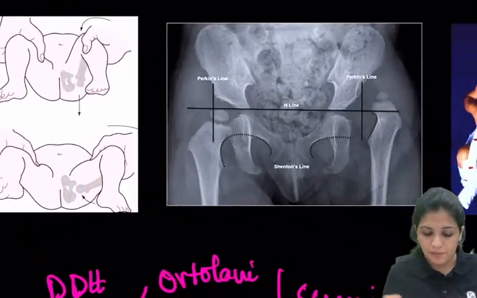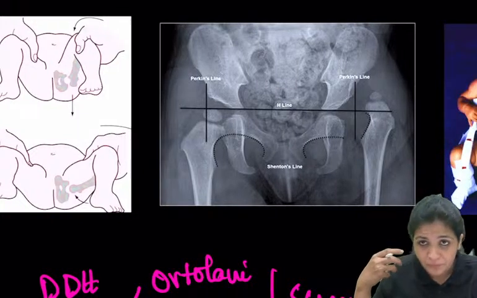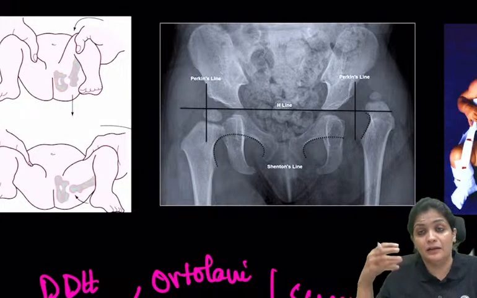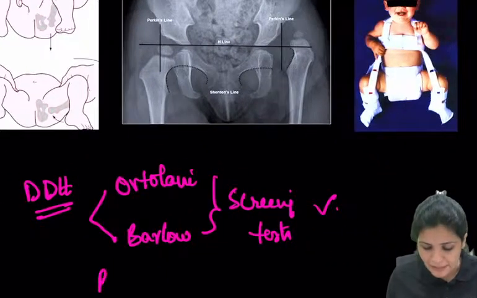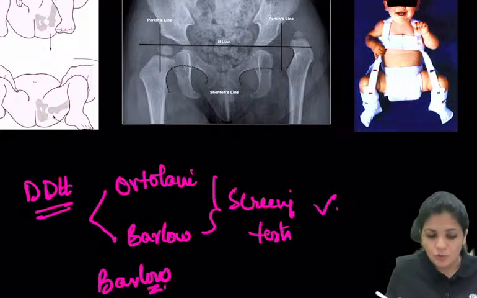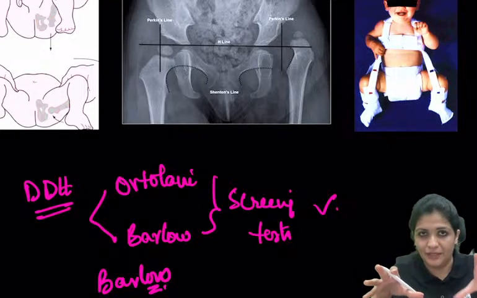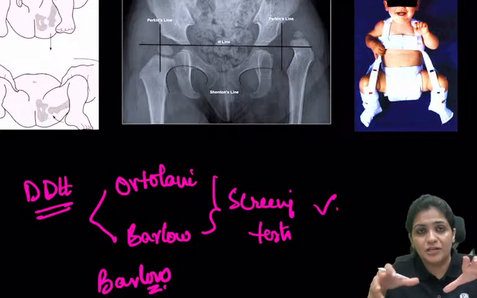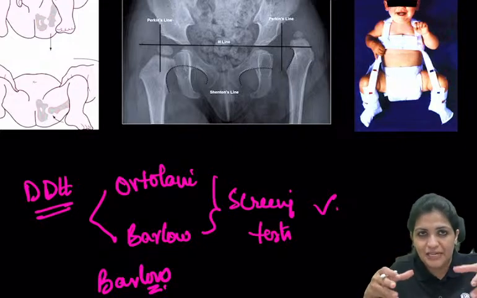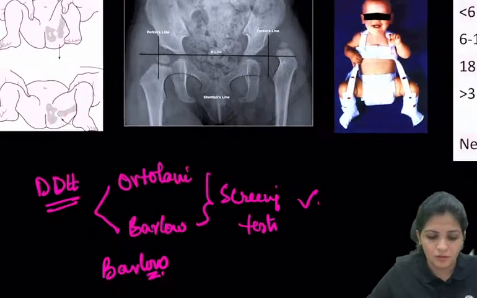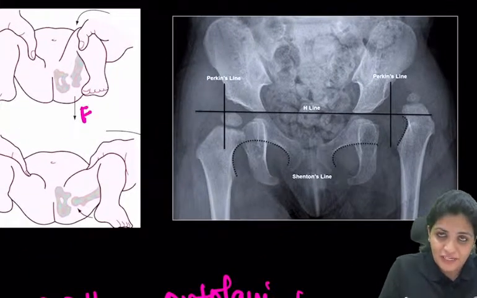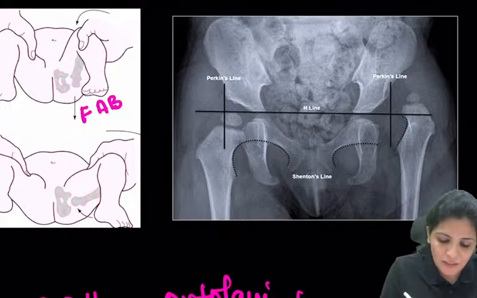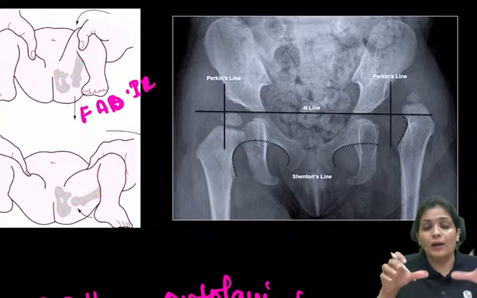So once you want to bring the hip joint outside of the acetabulum, what you have to do? What you have to remember is Barlow. That means you have to bring it outside. Barlow, that is, you are bringing the hip outside. So how do you do it? Usually it is the posterior side leg. So what you do is flexion, and then adduction and internal rotation. Right. So that is how you are bringing it outside.